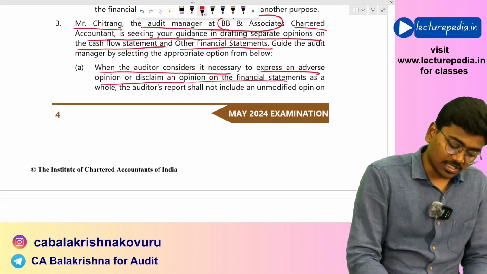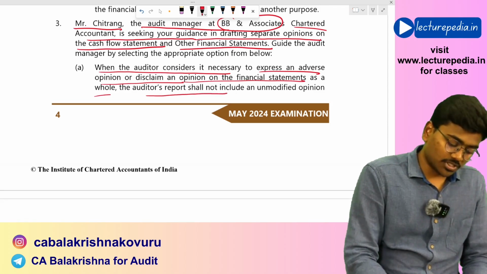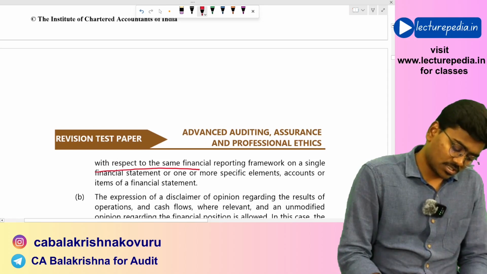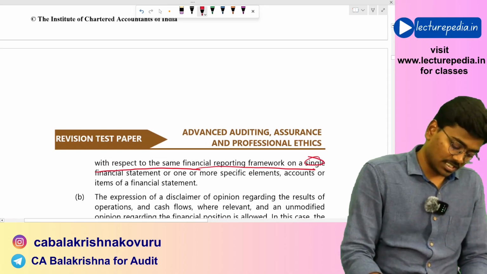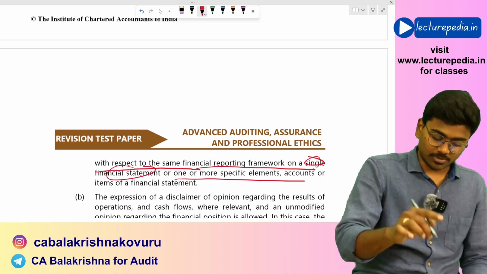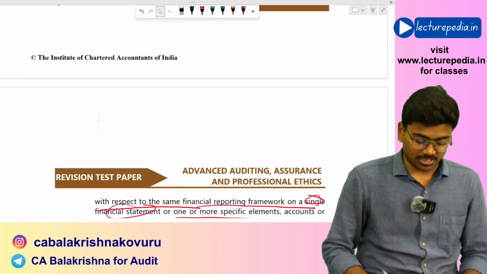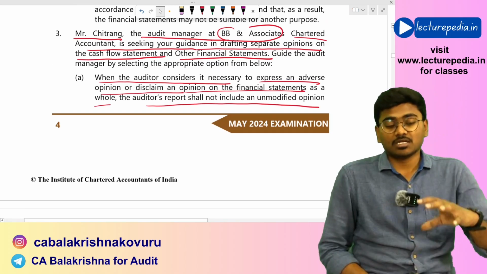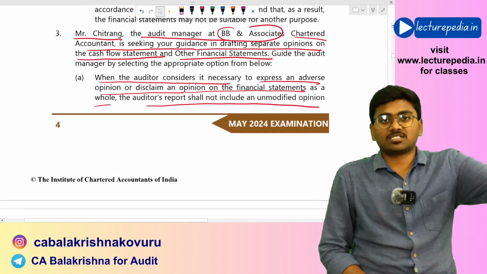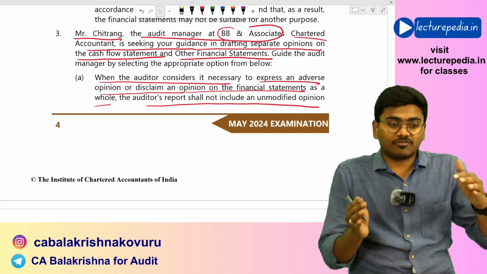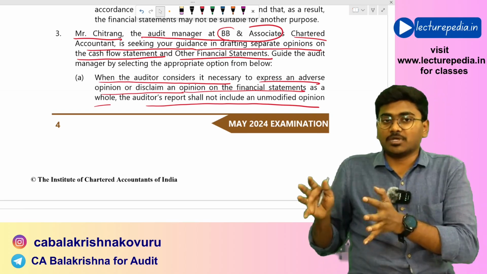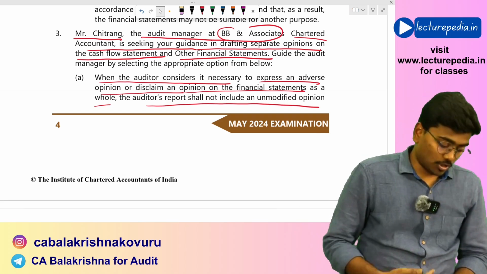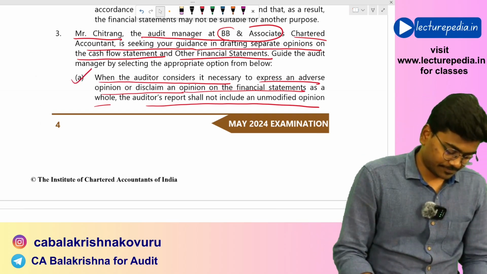opinion on the financial statements as a whole, the auditor's report shall not include an unmodified opinion with respect to the same financial reporting framework on a single financial statement or one or more specific elements, accounts or items of a financial statement. Yes, if the auditor wants to give an adverse opinion or disclaimer of opinion, such opinion should be given for the entire financial statements. It cannot be given only for part of the financial statements and an unmodified opinion for the remaining part. Such a type of opinion is not possible. So option A would be correct.